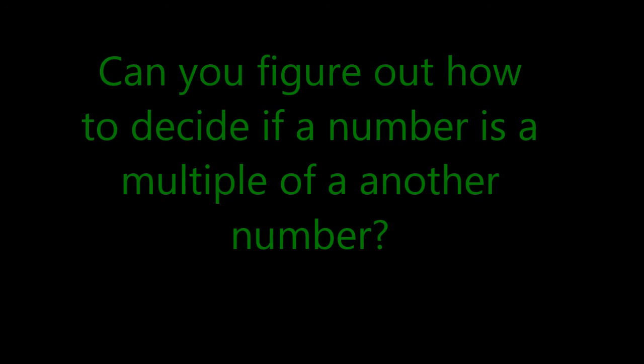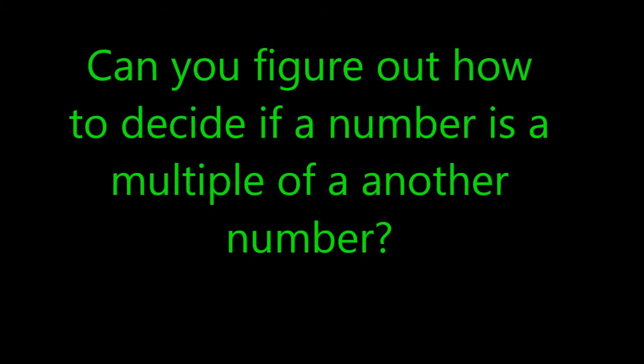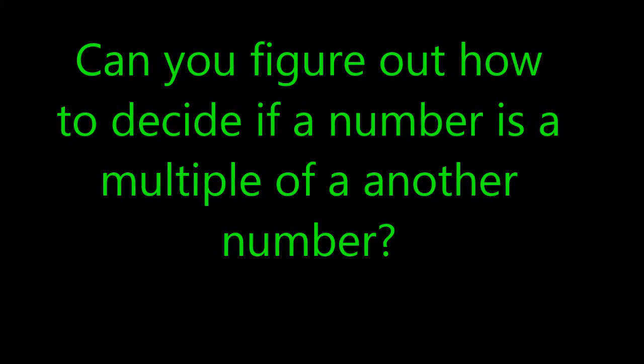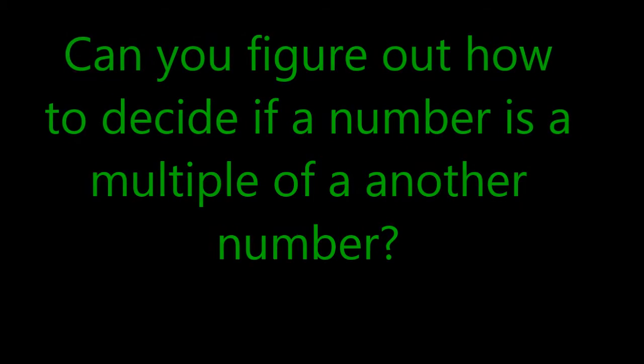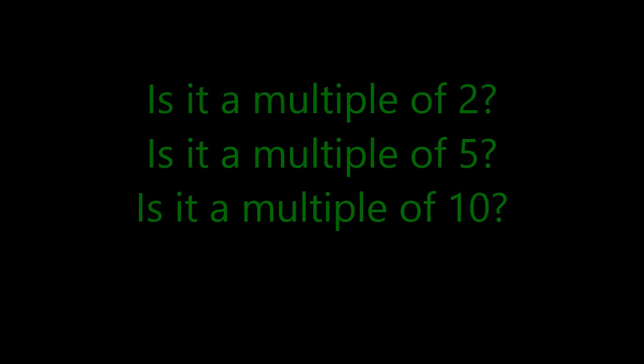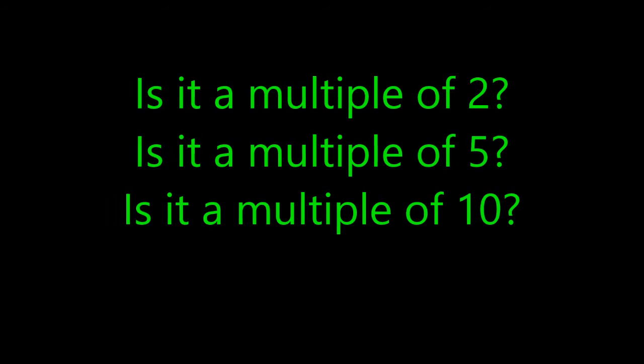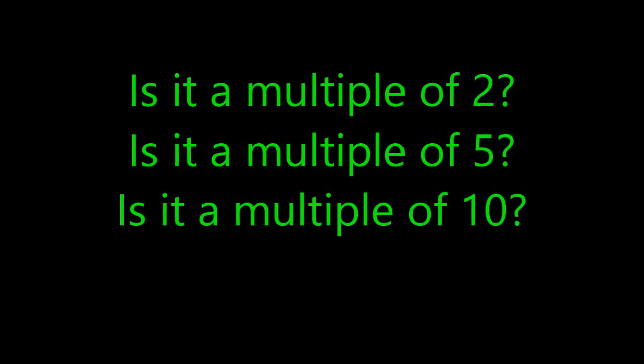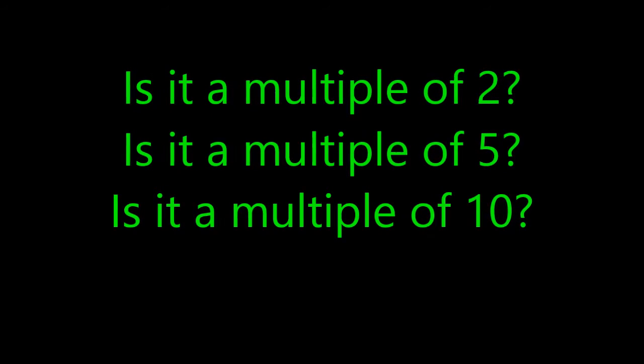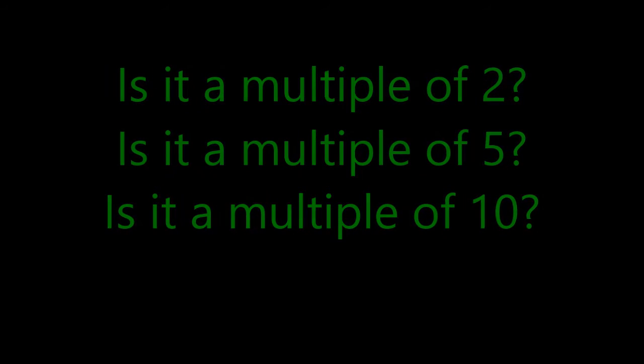Can you figure out how to decide if a number is a multiple of a number? Remember, if a number ends with an even number, it is a multiple of 2. If a number ends with 5 or 0, it is a multiple of 5. If a number ends with a 0, it is a multiple of 10. But what do we do if it ends in a different number?